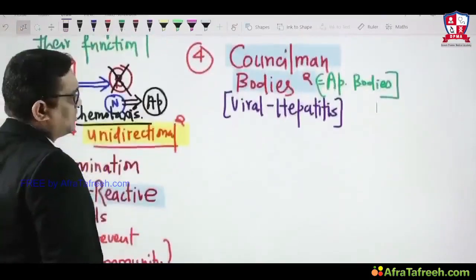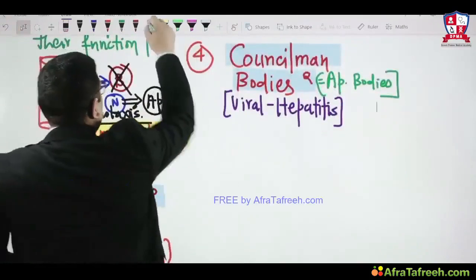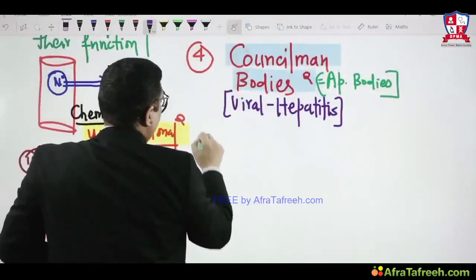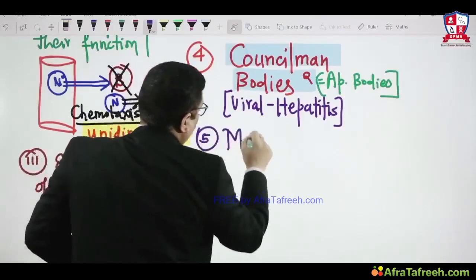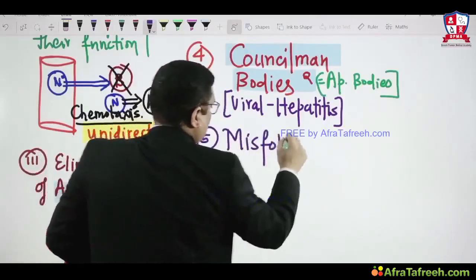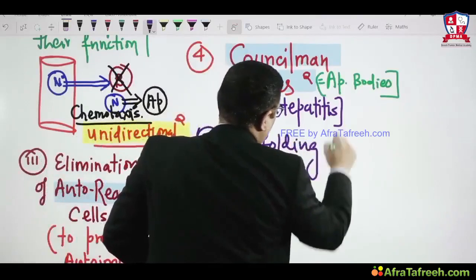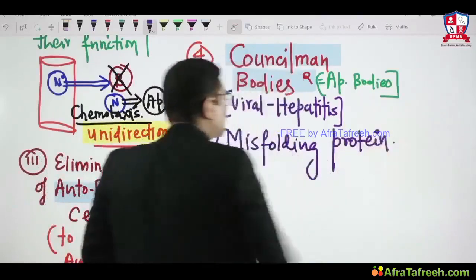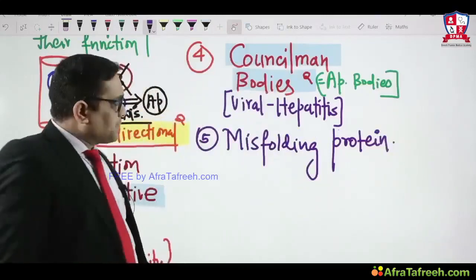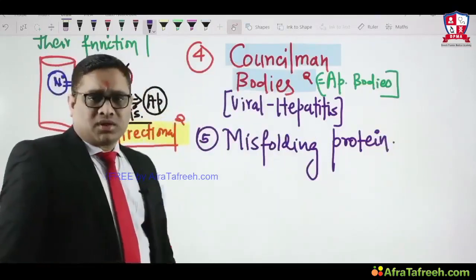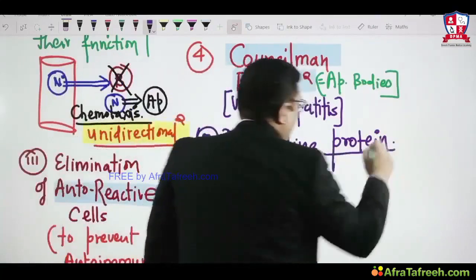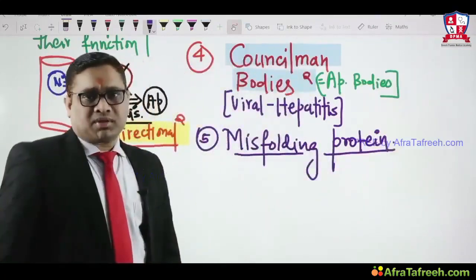Another example of pathological apoptosis which we should keep in mind is the misfolding of protein, right? Whenever there is misfolding of protein, this can also induce apoptosis, and we will discuss later on how protein misfolding disorders are associated with apoptosis.